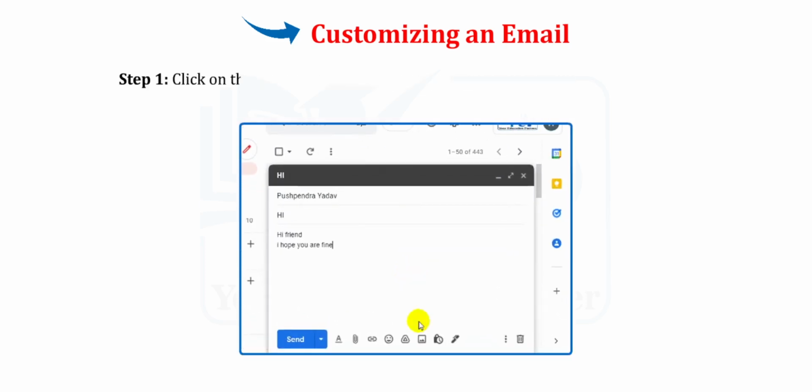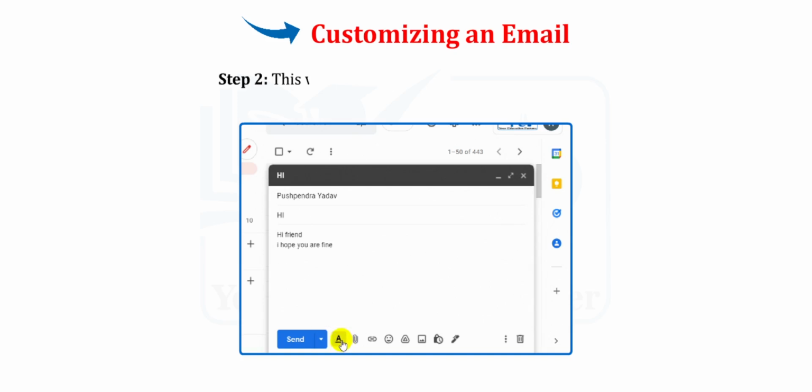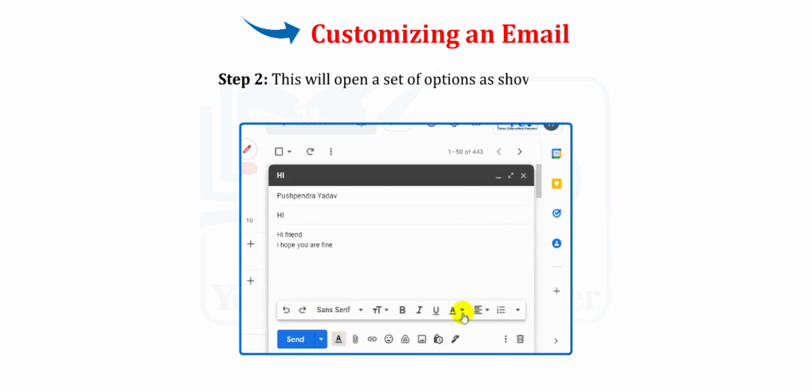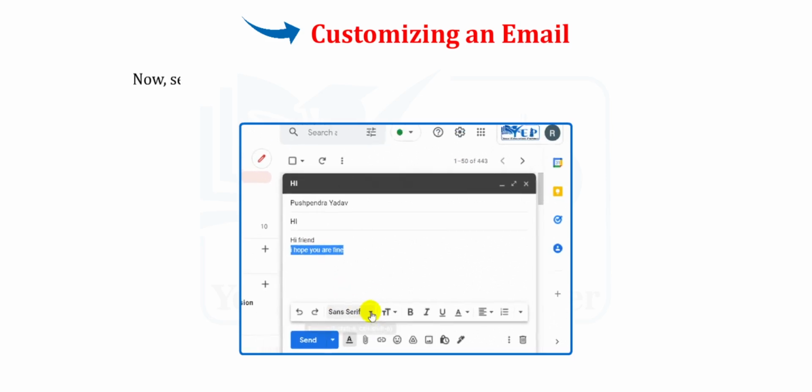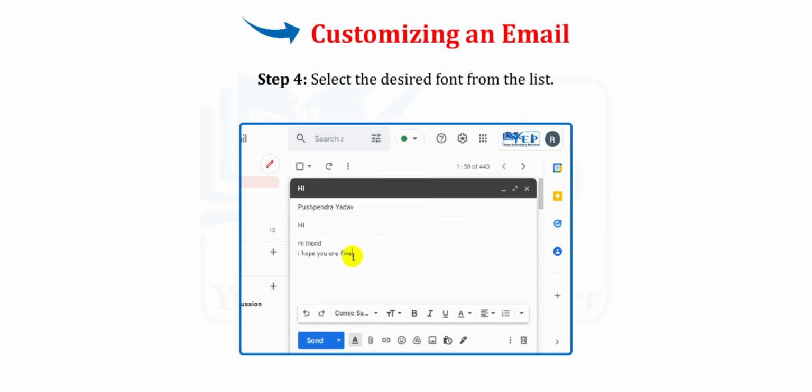Step 1. Click on the Formatting Options button shown at the bottom of message body. Step 2. This will open a set of options as shown below. Step 3. Select the text first. Now, select on the font drop-down list, and a set of font names will be displayed. Step 4. Select the desired font from the list.